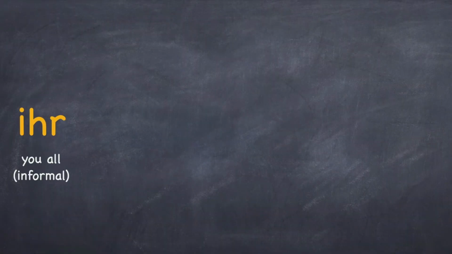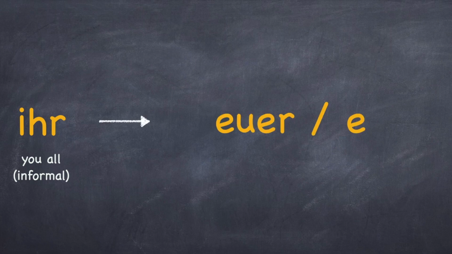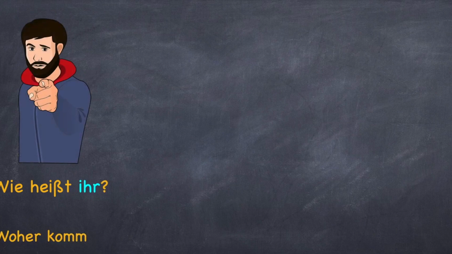Now let's come to the next pronoun, ihr. The possessive articles are euer or eure. This is a little tricky, but you have to remember this. Whenever you write eure, you just don't add an e at the end, you also remove an e after the u. Now let's see how to use them. Wie heißt ihr? Woher kommt ihr?